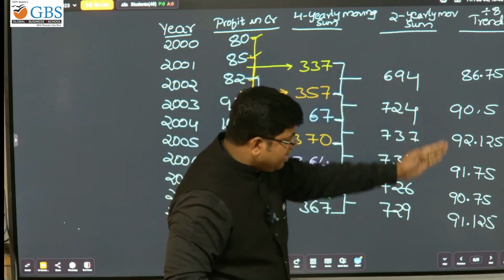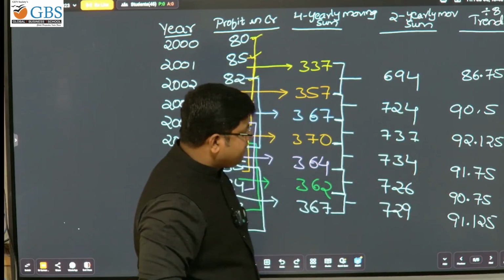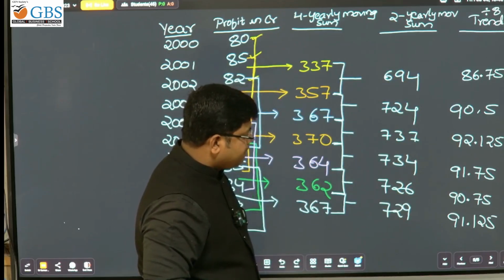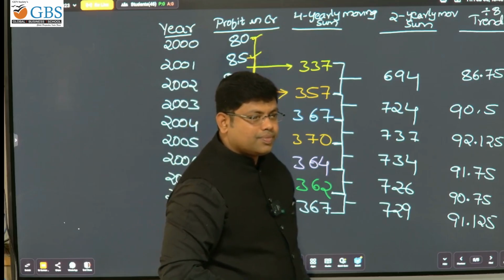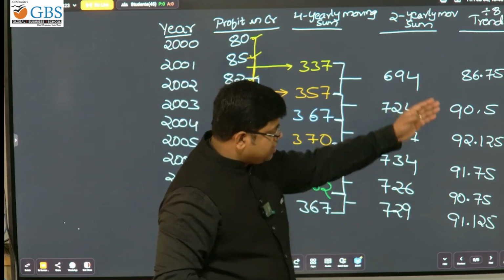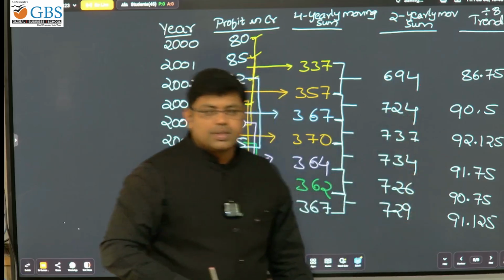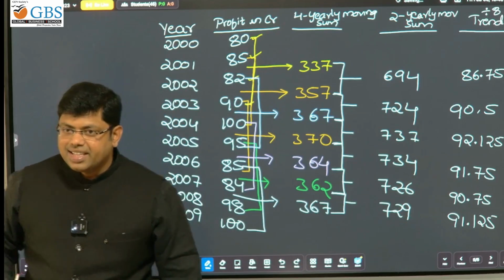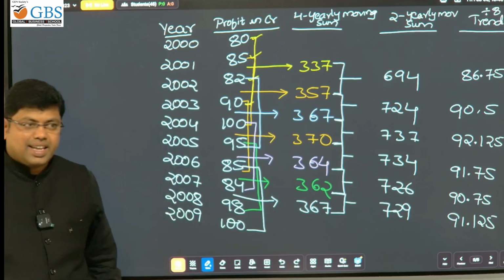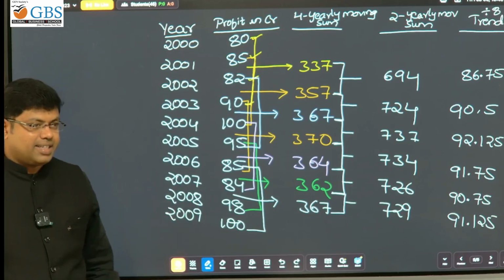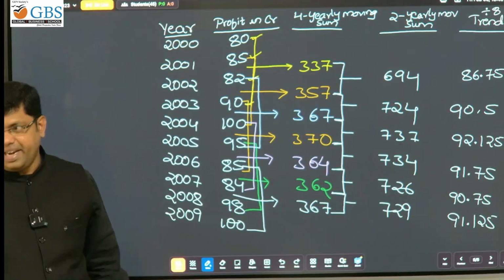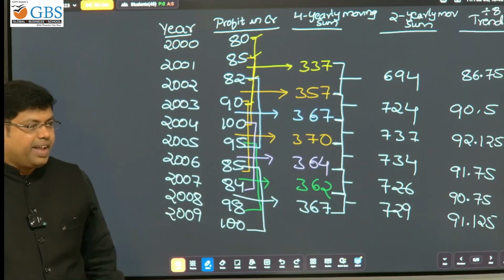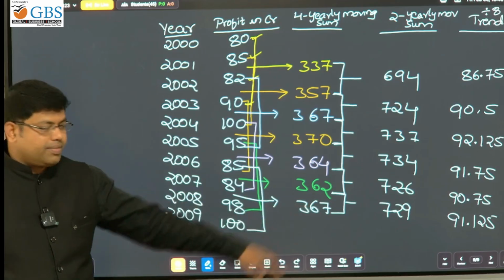Is it increasing or decreasing? Cyclic variation. Done. It is not increasing or decreasing. It's a variating trend. Okay, it's a variating trend. Conclusion.